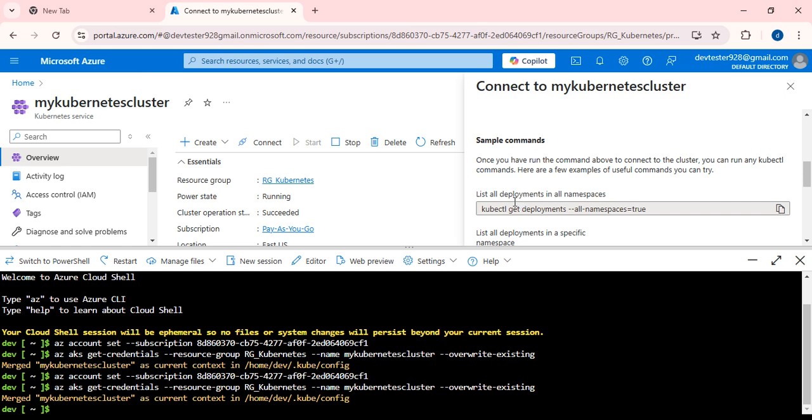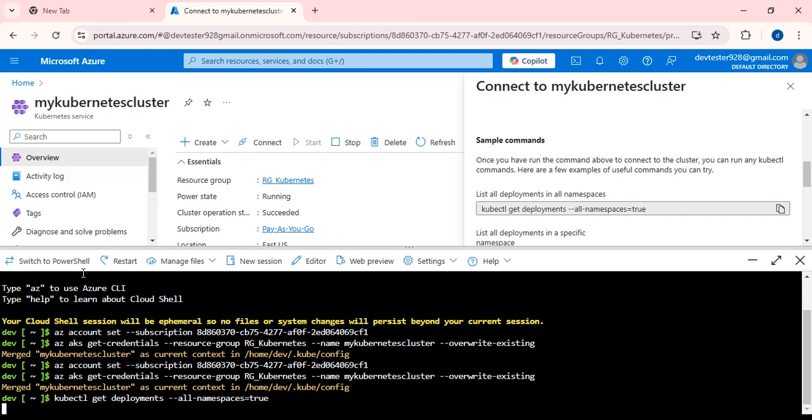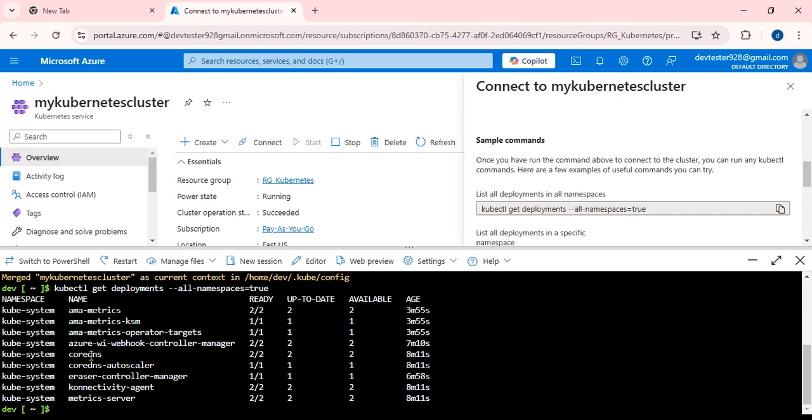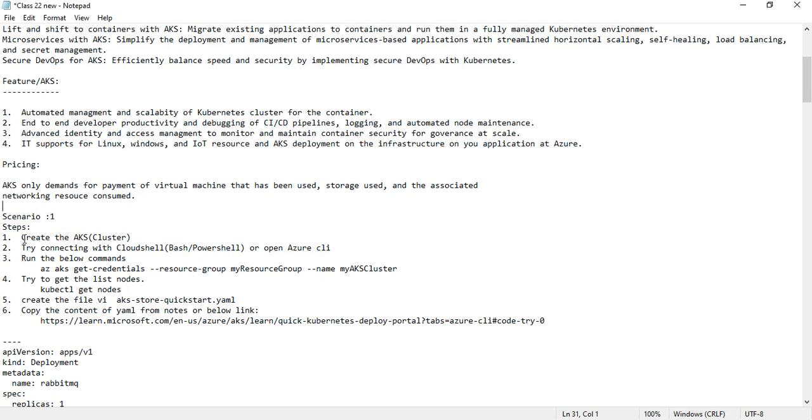If you want to check all the deployments in the namespaces, just paste here. Yes, check. It will list out all the namespaces. How many namespaces do we have? We have only one namespace, kube-system. That will be displayed here. Okay, and here the creation of the AKS cluster is done and we are connecting with the Cloud Shell.